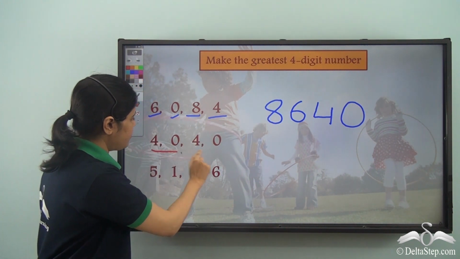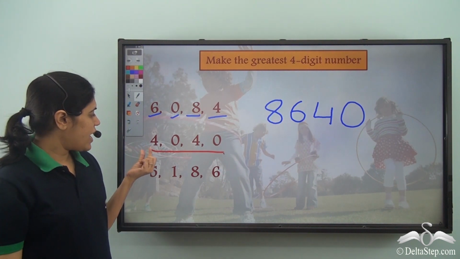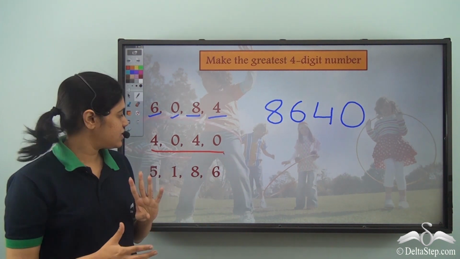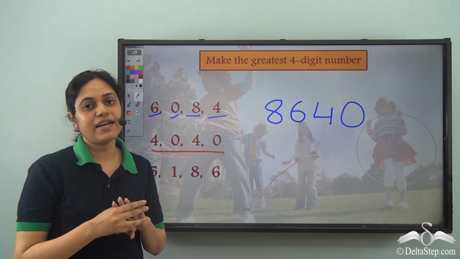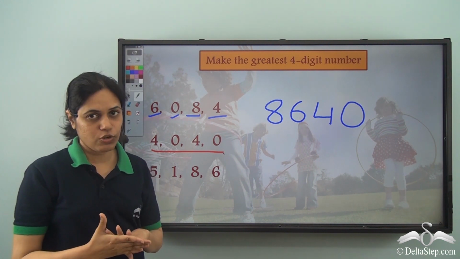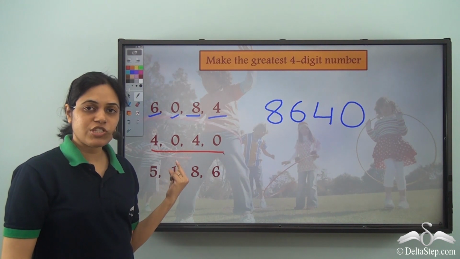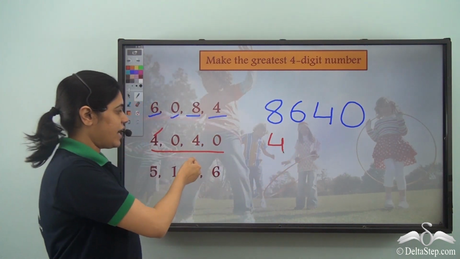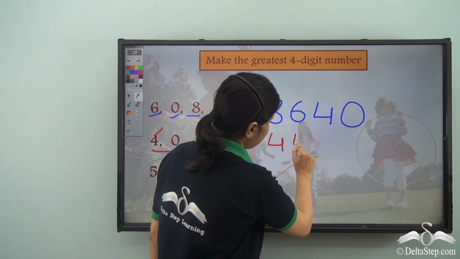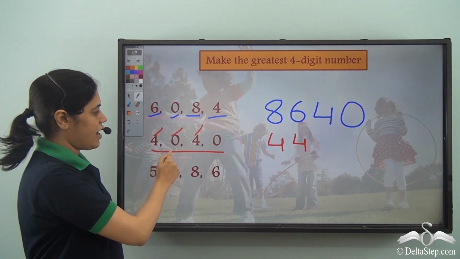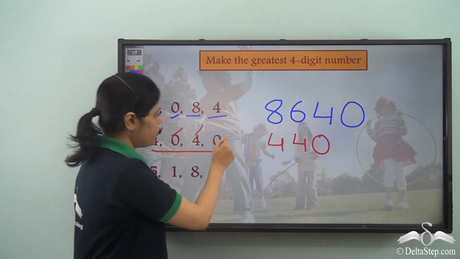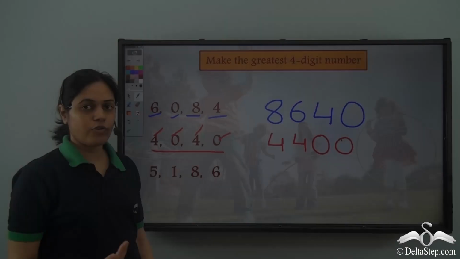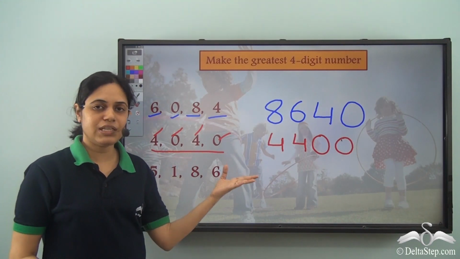Then I solve this one. So I see there are 4, 0, 4, 0. So 4 is written twice and 0 is written twice. This means that in my number I need 4 twice and 0 twice. Between 4 and 0, which is larger? 4. So I need to write 4 first. And I have another 4. So I write the other 4. Then I have a 0. I write a 0 and then the other 0. So this is the largest 4-digit number I can frame using these digits.